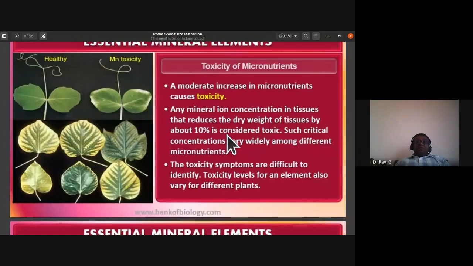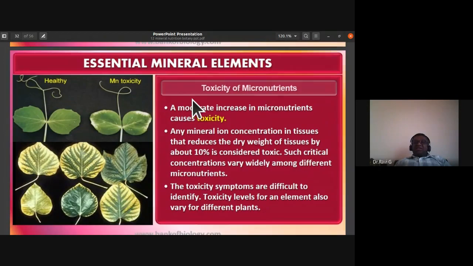So the next concept that we had studied is toxicity of micronutrients. A moderate increase in micronutrients causes toxicity in plants. Any mineral ion concentration in tissues that reduces the dry weight of tissues by about 10% is considered to be toxic.